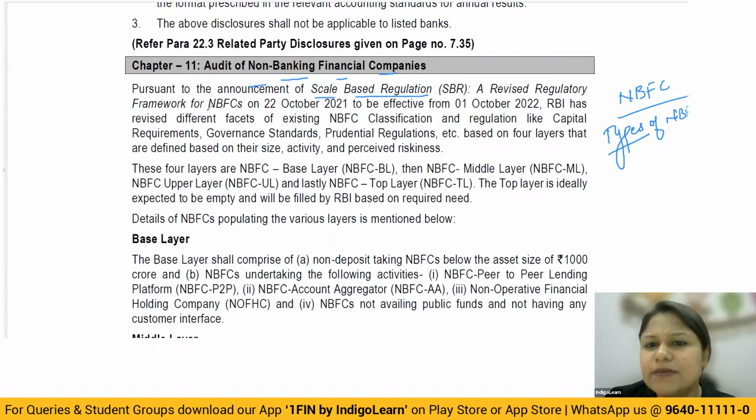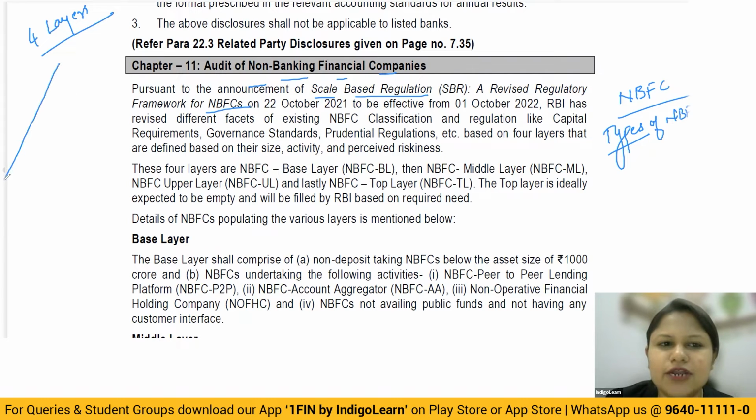Okay, so for the purpose of proper regulatory requirements for NBFCs, now all the NBFCs are going to get categorized into 4 different levels. Okay, so what they have done is the types will continue as it is, but these types are now going to get classified into 4 layers. They're going to get classified into 4 layers.